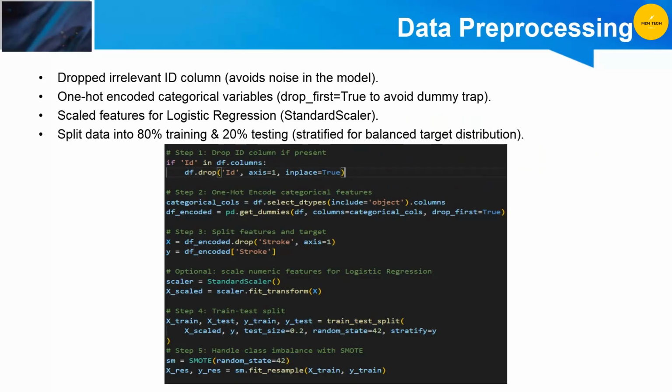To prepare the data for my models, I did a few things. I removed columns that were not useful, like ID numbers. I converted categories like work type and smoking status into numbers so the model could understand them. I scaled some features to make the logistic regression work better. Finally, I split the data into 80% for training and 20% for testing, making sure the stroke and non-stroke cases stayed balanced.